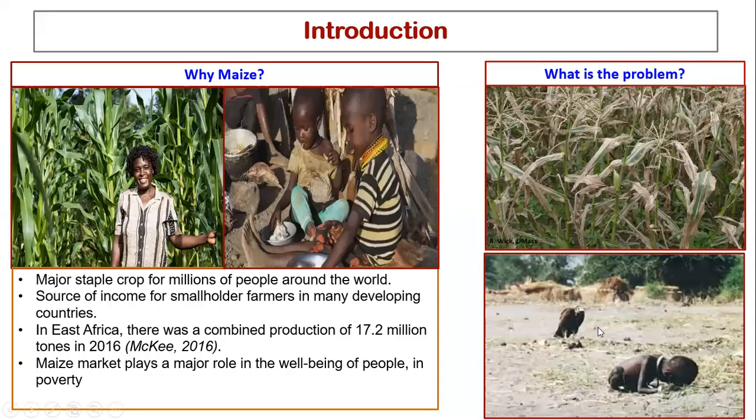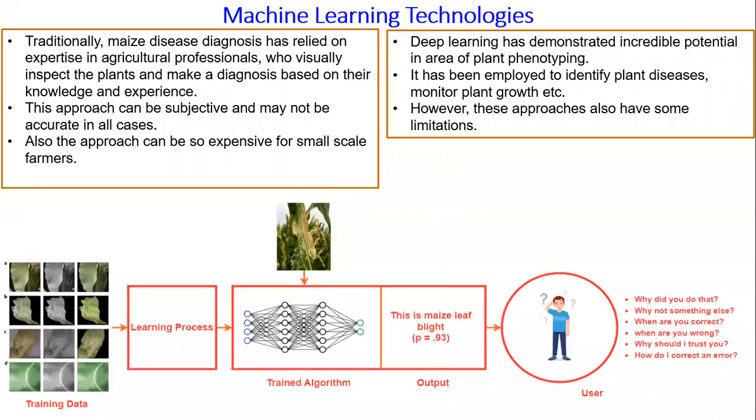For example, we saw in Sudan there were people dying, and also loss of income and reduction in the GDP of the countries in the East African region. So solving these diseases is very important to not only the farmers but also to the poor people who actually consume this food crop.